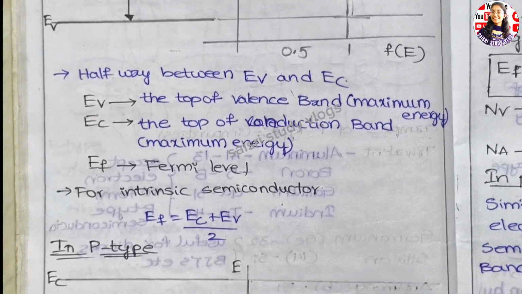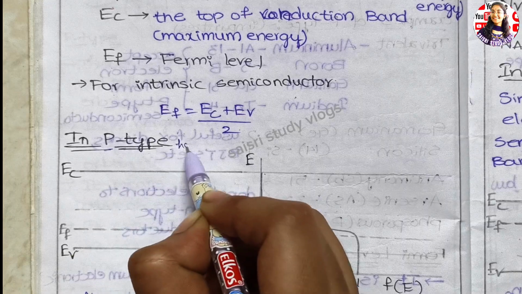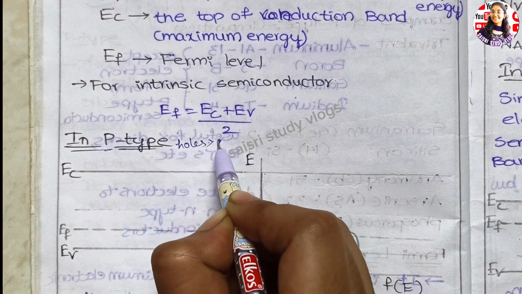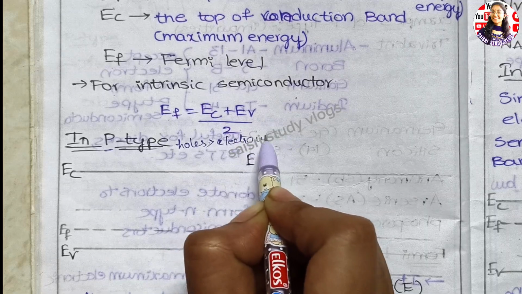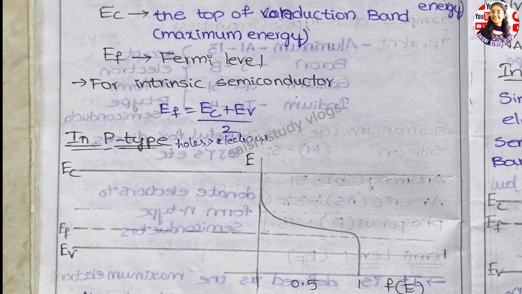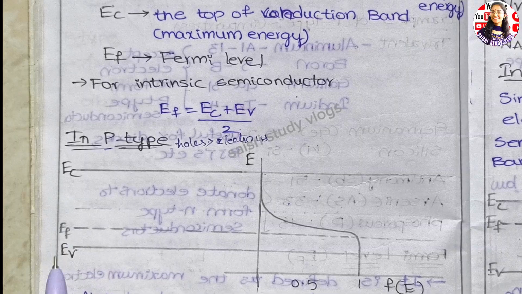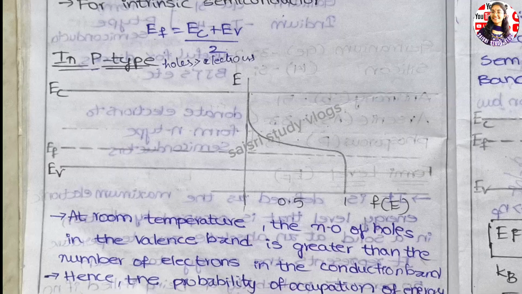First let us see p-type. In p-type the number of holes is in majority compared to electrons. Because of this reason the Fermi level is near to the valence band. Here is the explanation.